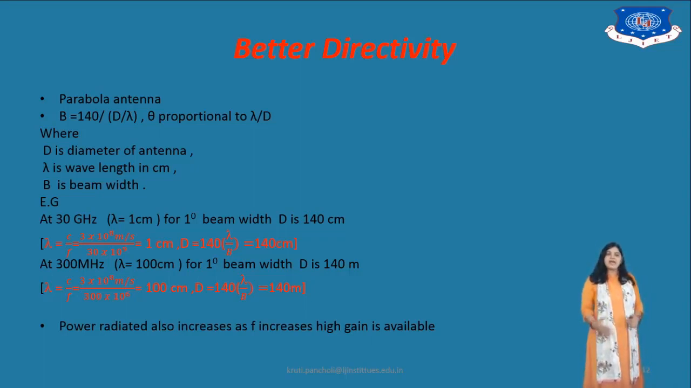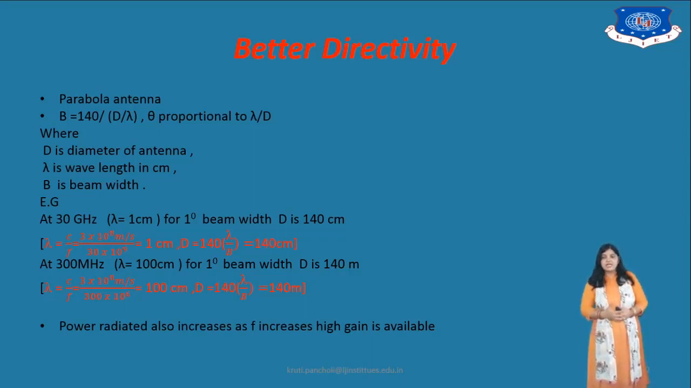Suppose we are considering a parabola antenna. The equation for that is theta is equal to 140 into lambda upon D, so theta is proportional to lambda upon D. Here D is the diameter of the antenna, lambda is the wavelength in centimeters, and theta is the beamwidth.